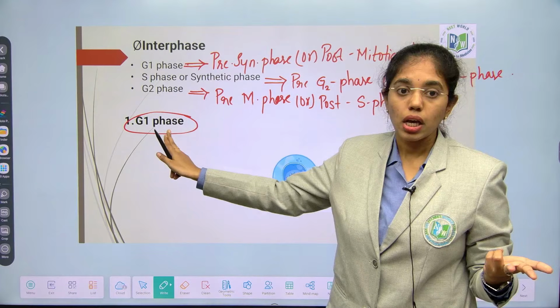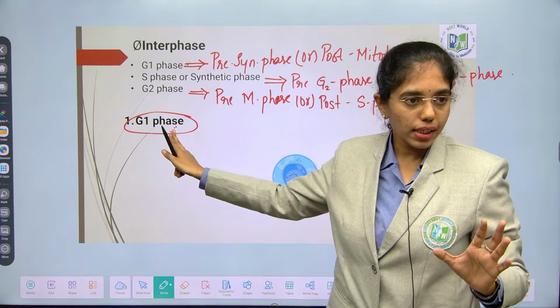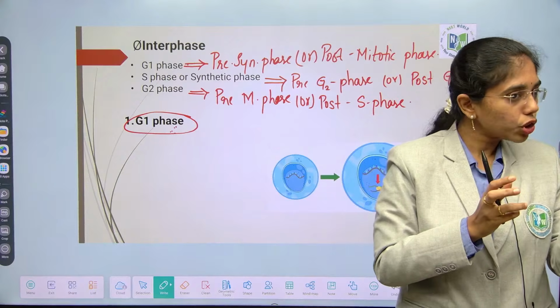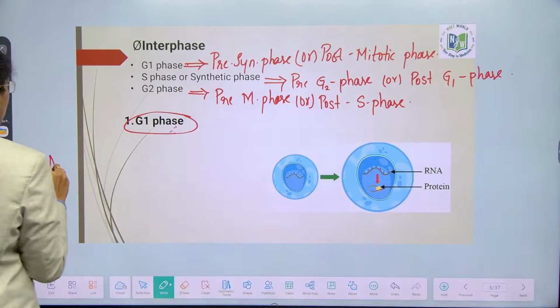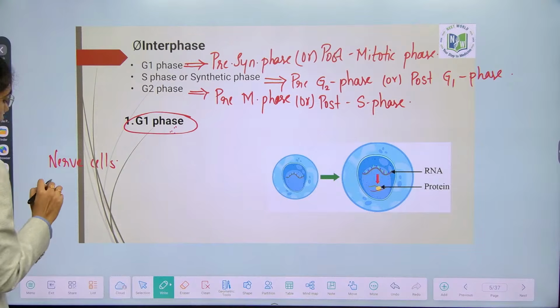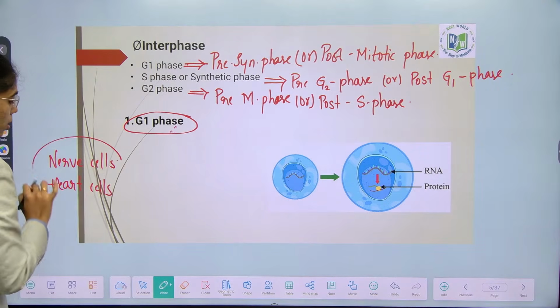The length of G1 phase depends on the type of cell. For example, those cells which are dividing fast will have short G1 phase, but few cells like nerve cells and heart cells, will they divide very often? If they divide very often, what happens?